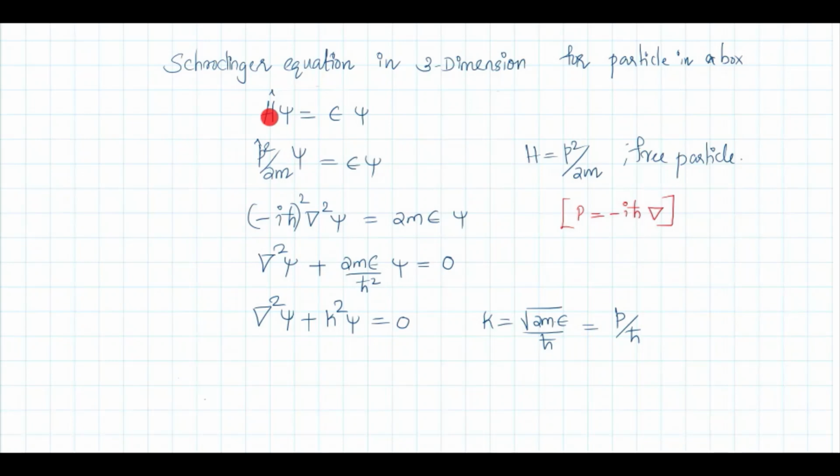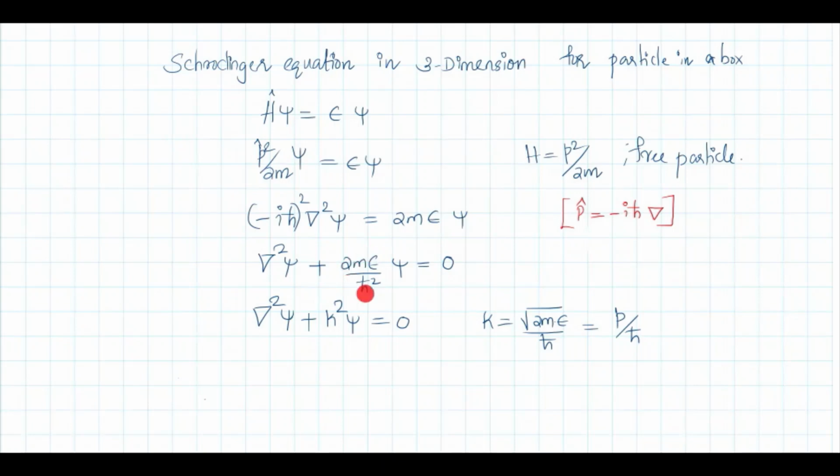You can write the Schrodinger equation as H cap psi equal to epsilon psi. Let epsilon be the energy of that single particle. Here it is a free particle, so the Hamiltonian is p square by 2m. So the corresponding operator is p cap square divided by 2m psi equal to epsilon psi. And the momentum operator p cap is nothing but minus i h cut del. Substitute here, you will get del square psi plus 2m epsilon by h cut square psi equal to 0.